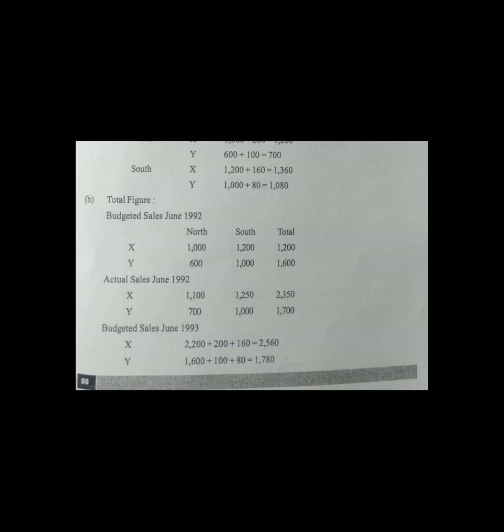Money start this. No, already started. We already started.